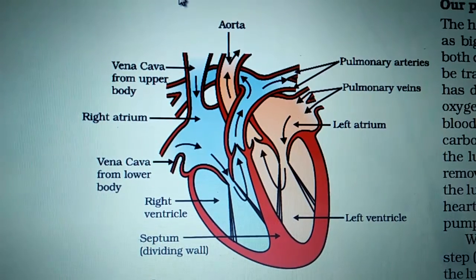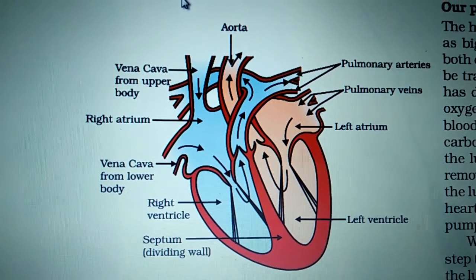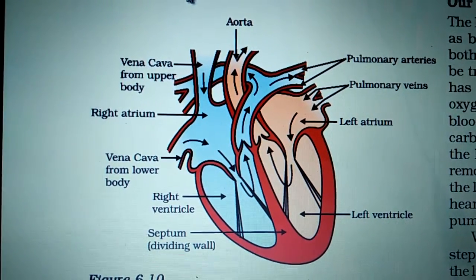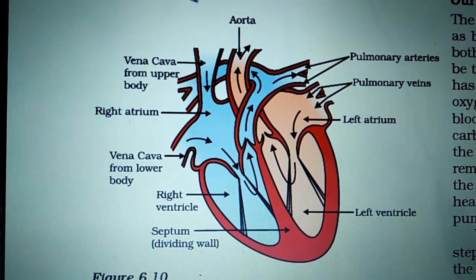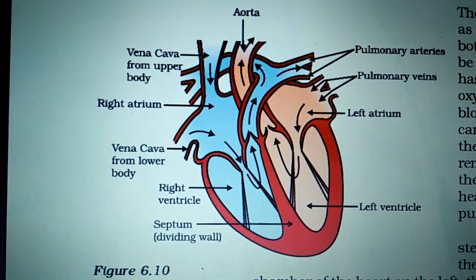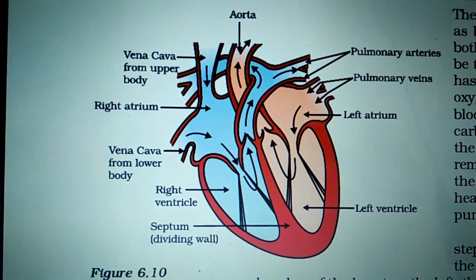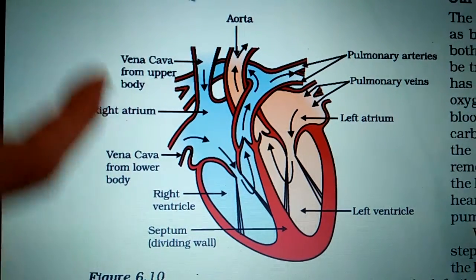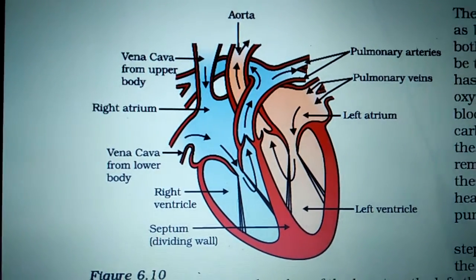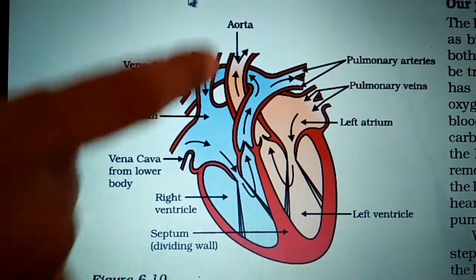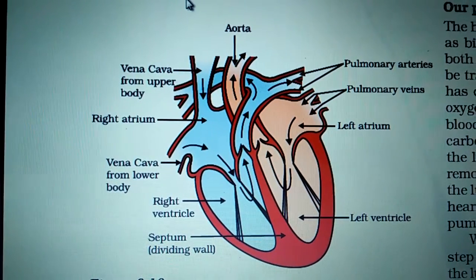When we say oxygenated and deoxygenated, oxygenated means more oxygen and deoxygenated means less oxygen. It doesn't mean that it contains zero oxygen. Very little oxygen is present. So the right part of the heart is filled with deoxygenated blood and the left part of the heart is filled with oxygenated blood.